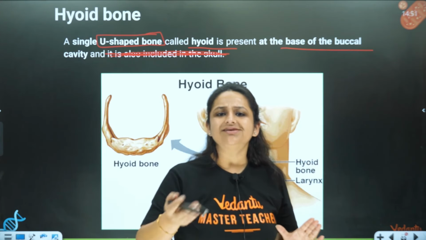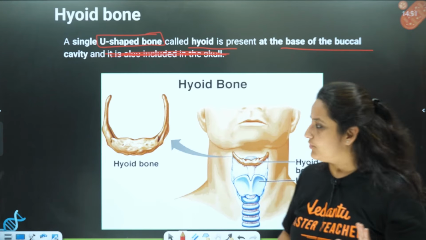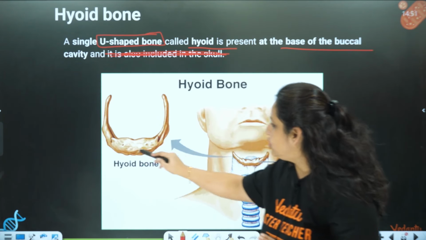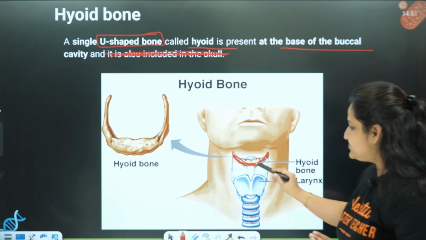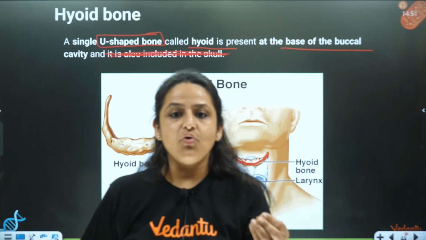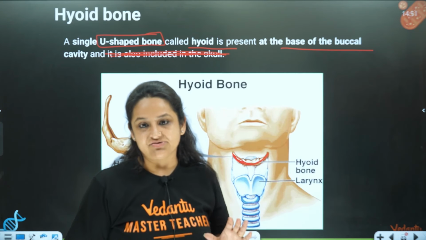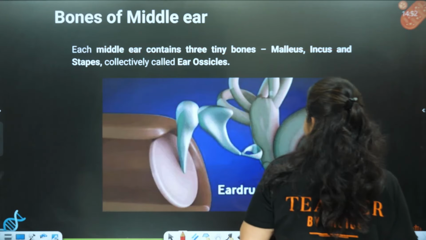So we will not consider it under the skull. We will consider it as a separate bone. So this is hyoid bone, a U-shaped bone. See, it is present over here. It is where the tongue muscles are attached. This hyoid bone is the bone where the tongue muscles are also attached. Okay, now let's come to the next part.